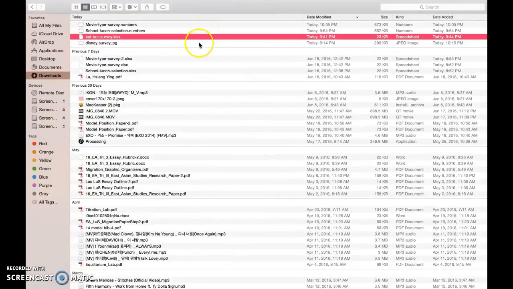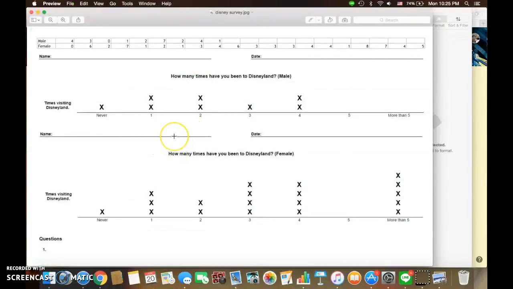And the next question is about Disney. The question is, how many times have you been to Disney? We use a line plot to record this data. As you can see, males often go to Disney, from 1 year old to 12 years old now. There are 2 people who had gone 1 time, 2 people who had gone 2 times, and 2 people who had gone 4 times. So the most people had gone to Disney 1 time, 2 times, and 4 times.